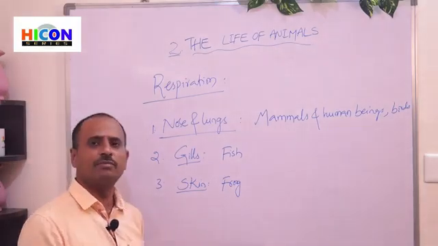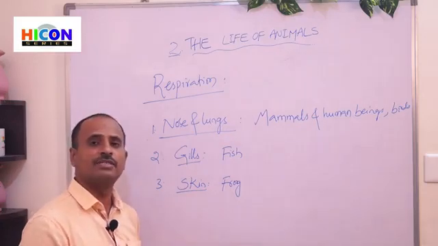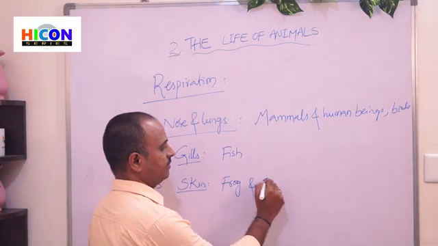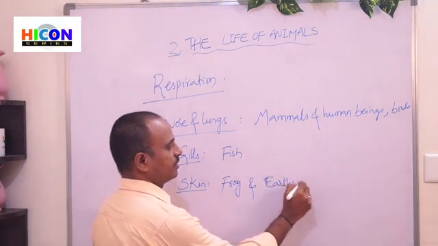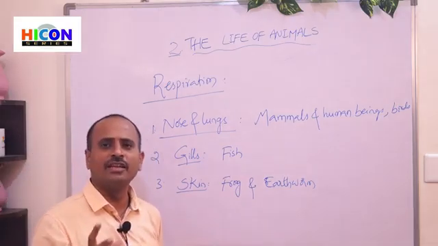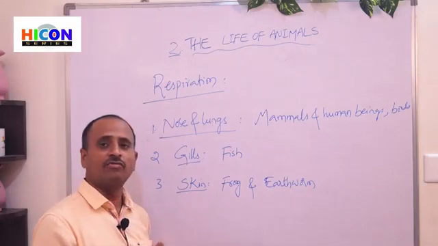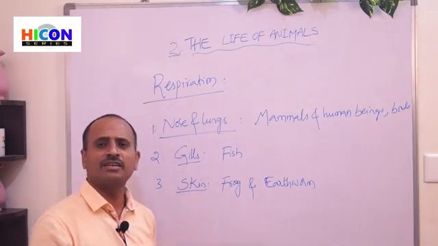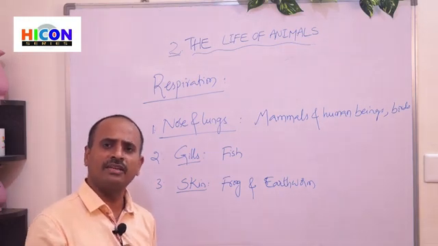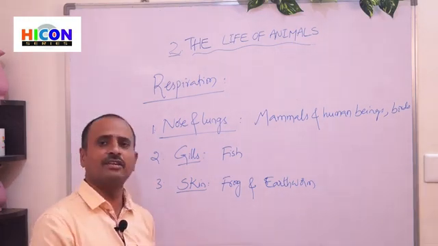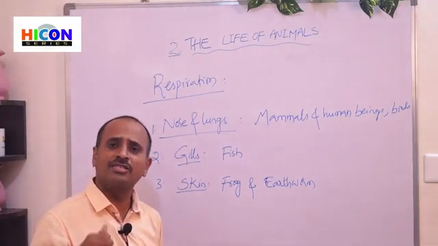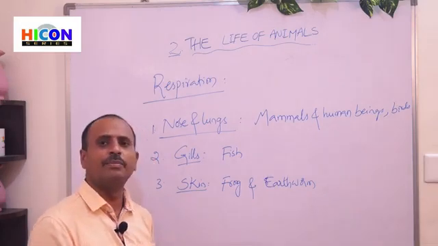So frog is an example which breathes through its skin, and another example is earthworm. So earthworm can also breathe through its skin. So generally the skin of the earthworm is wet. So generally it lives in the soil where the soil is moist all the time. So that's why the skin of the earthworm is wet. So with the help of its moist skin, it can breathe in and breathe out.